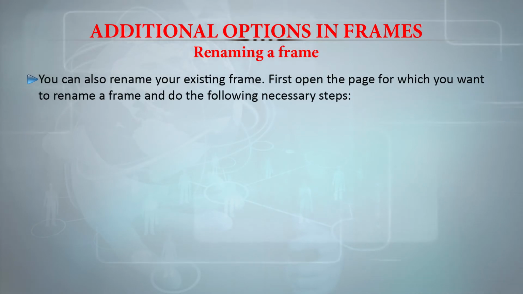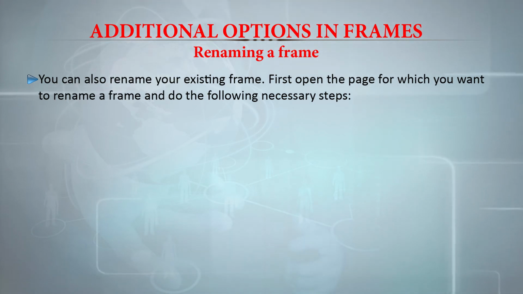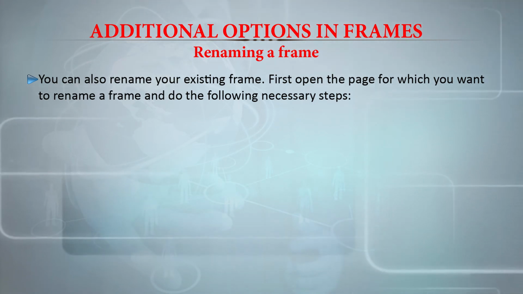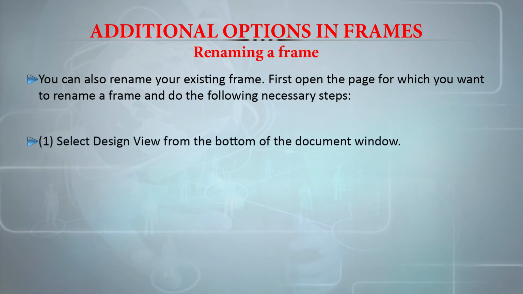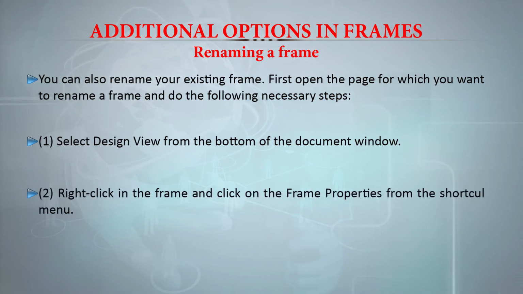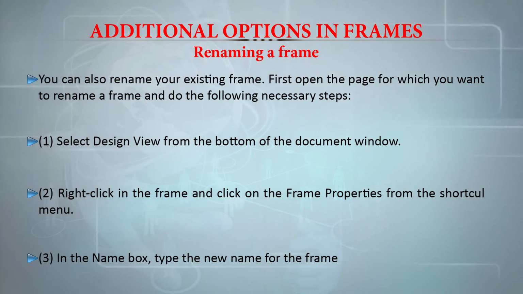Now, it is also possible to rename a frame. You can rename your existing frame. For example, first open the page for which you want to rename a frame and take some actions. The first action will be that you select the design view from the bottom of the document window. Then you right click in the frame and click on Frame Properties from the shortcut menu. In the Name box, type the new name for the frame.